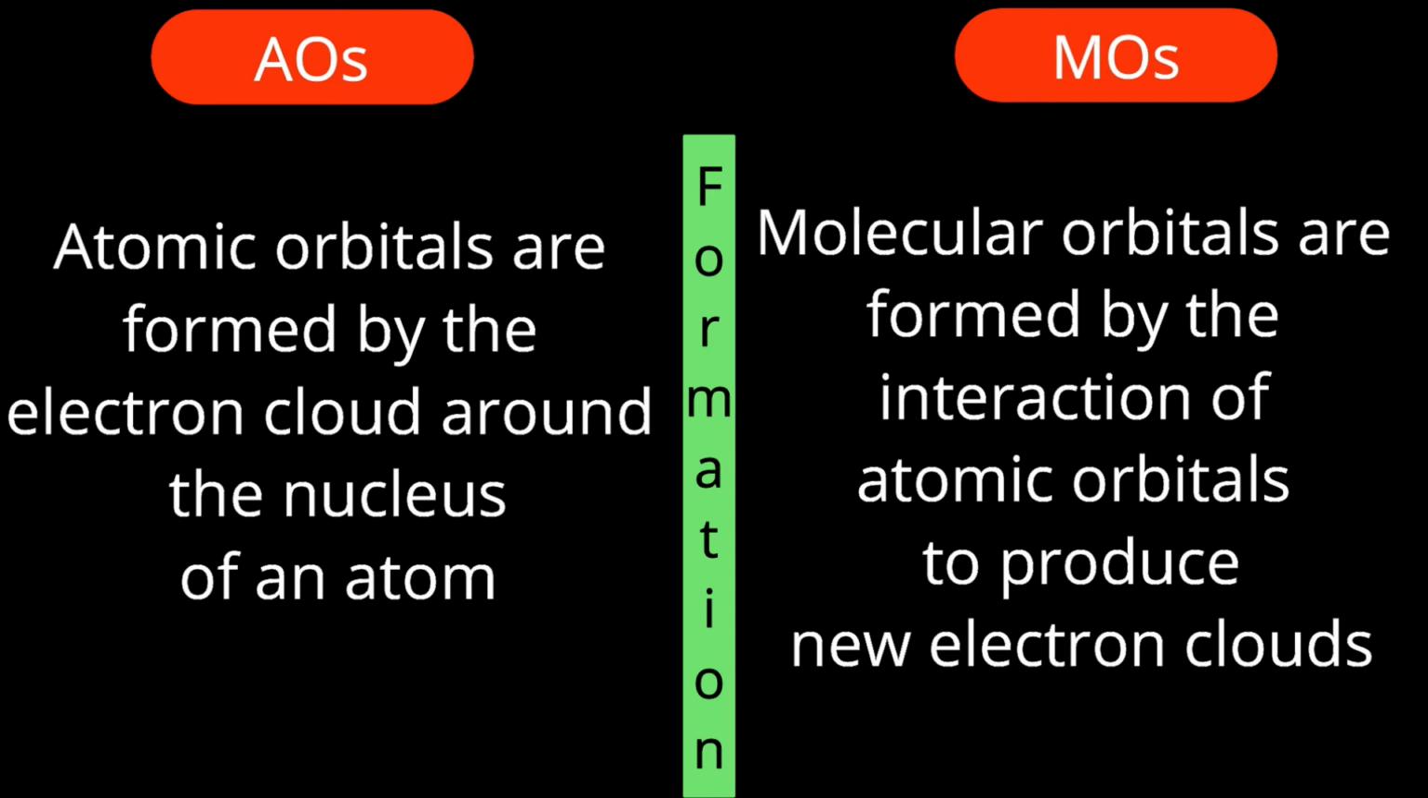They are produced by atomic orbitals. So the genesis or formation of molecular orbitals is in atomic orbitals. Wave functions of atomic orbitals will interact to produce molecular orbitals. What kind of interaction is considered? That is a speciality of molecular orbital theory. That will decide how molecular orbitals will result.